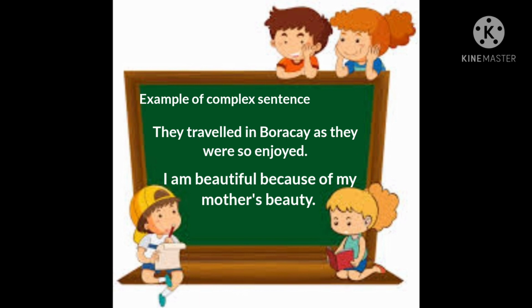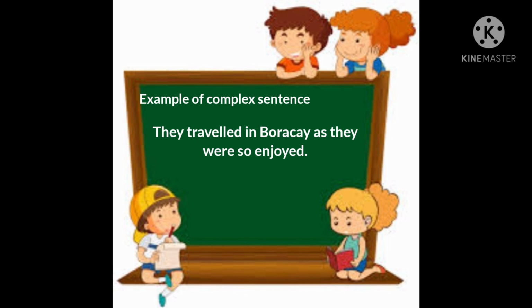So I am beautiful is an independent clause because it has a complete thought, and because of my mother's beauty is the dependent clause. So in the example, it has only one independent clause and one dependent clause. Note that there is no comma in these sentences because it begins with an independent clause.